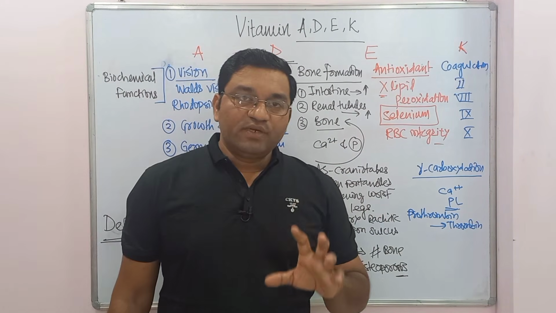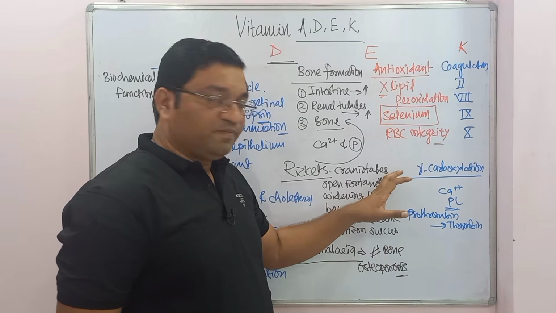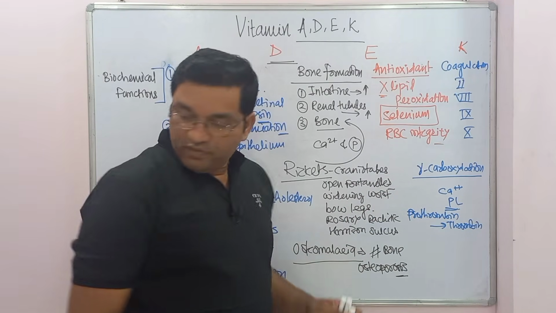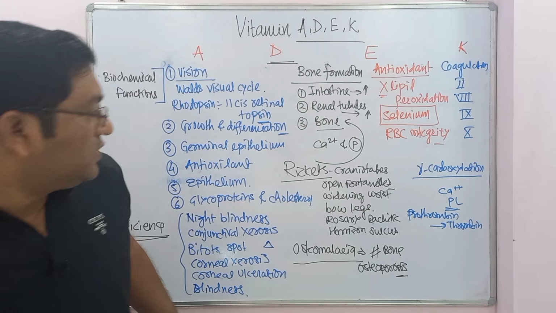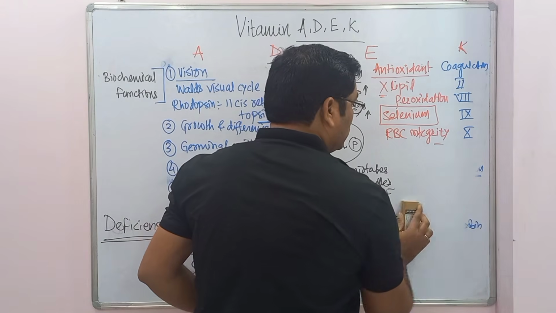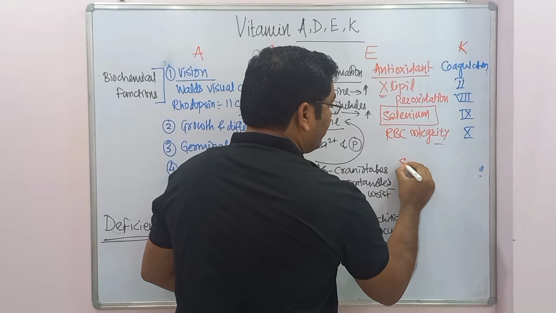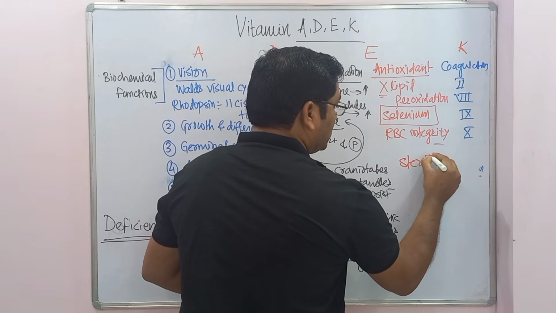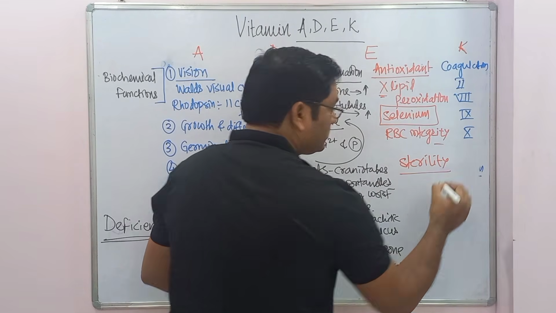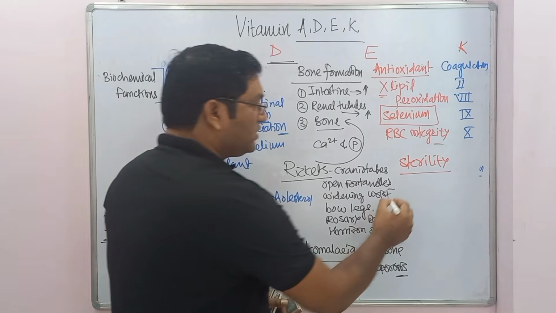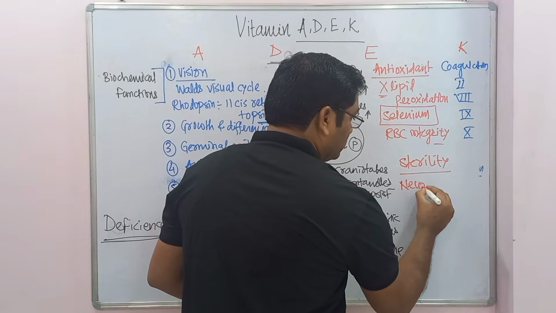Vitamin E deficiency is very rare, but it can cause sterility. As it is important in maintenance of the germinal epithelium, the deficiency causes sterility and also neurological manifestations.